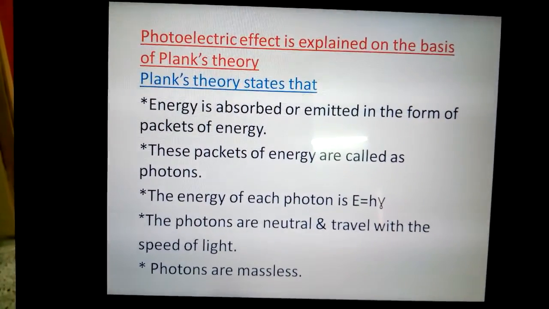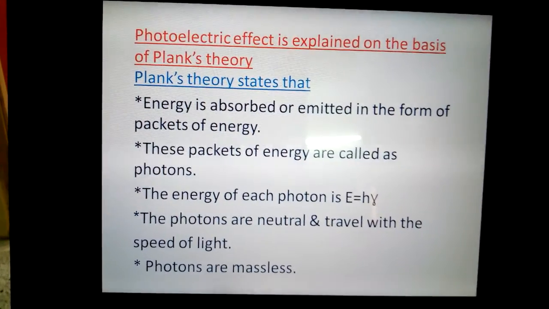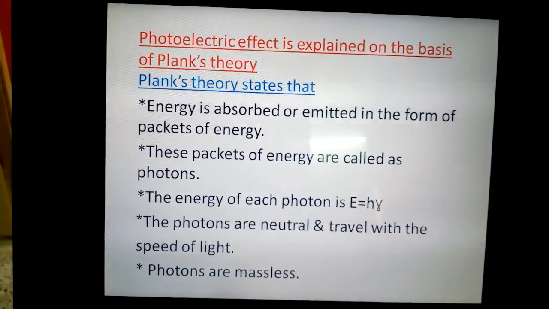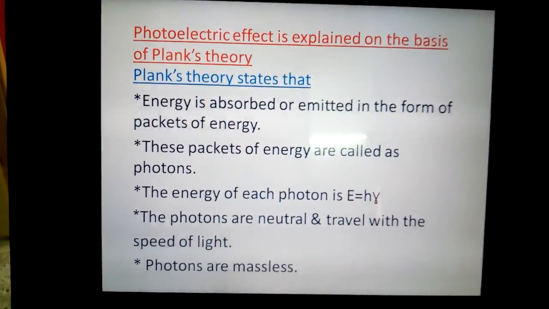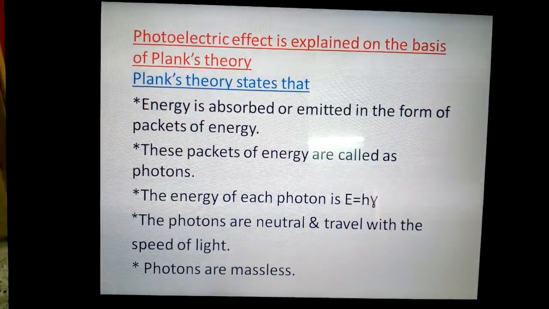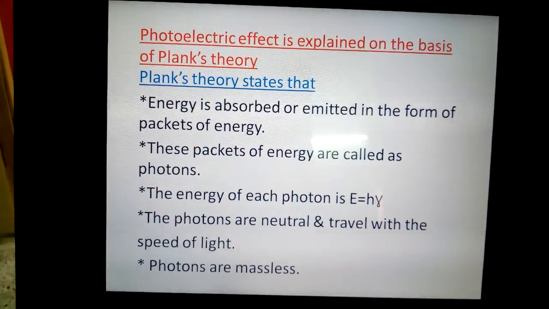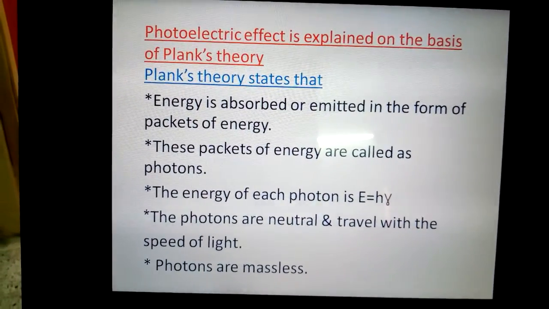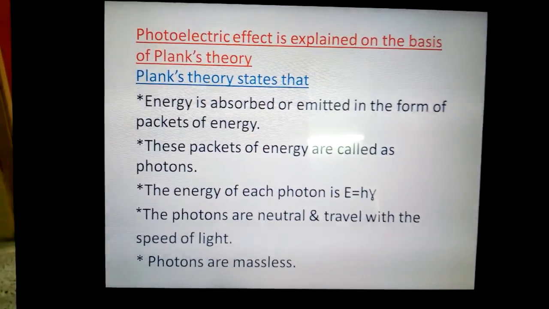Now, from these assumptions, you should be able to mention the characteristics of a photon. So, what can you write down about the characteristics of a photon? Photons are energy packets. Energy of each photon is directly proportional to the frequency of radiation. Energy of the photon E is equal to h nu. Photons are neutral. They travel with the velocity of light. They are not affected by electric or magnetic fields, and they are massless.